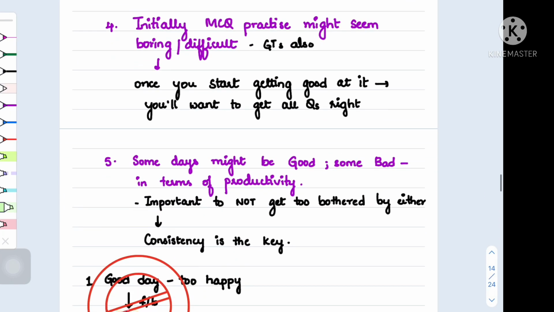Next is MCQ practice and GTs. Everybody initially feels that GTs are difficult because you're not getting good marks in the initial phases, because you've not completed the portions, you've not done one reading. It is kind of like a positive feedback loop when you start getting good marks in your GTs. When you start doing well, you feel like improving and getting better. And you can always see the leaderboard, see how others are doing, how your friends are doing, and get motivated to improve yourself. Challenge yourself to do better every GT.